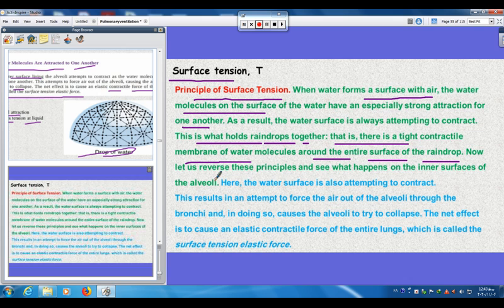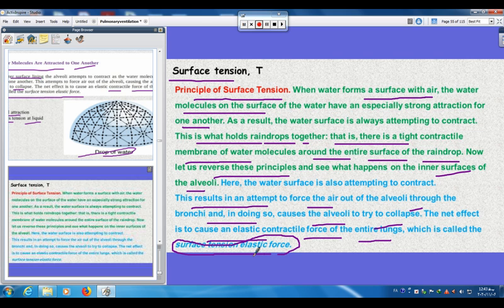Now, let us reverse these principles and see what happens on the inner surface of the alveoli. Here, the water surface is also attempting to contract. This results in an attempt to force the air out of the alveoli through the bronchi, and in doing so causes the alveoli to try to collapse. The net effect is to cause an elastic contractile force of the entire lungs, which is called the surface tension elastic force.